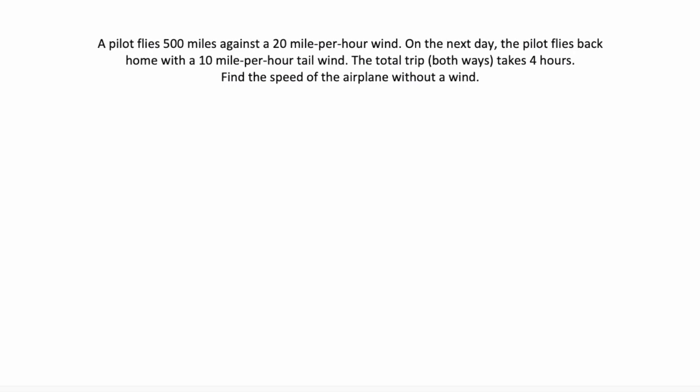Now remember, whenever you are given a problem like this, write down what you automatically know is true about all of this type of problem. We know that it's going to be a distance, rate, time. So we can use the equation d equals r times t, or time equals distance over rate, and so on. And because it's an airplane, we know we're going to have two different scenarios.